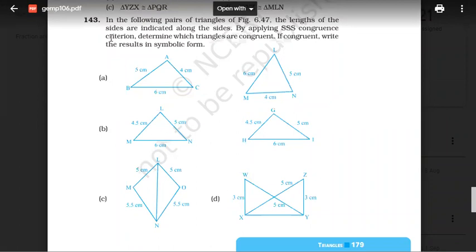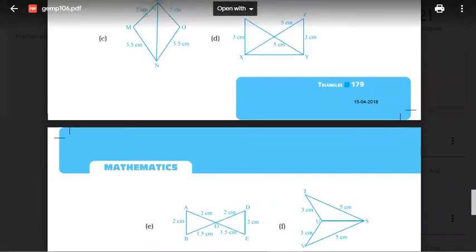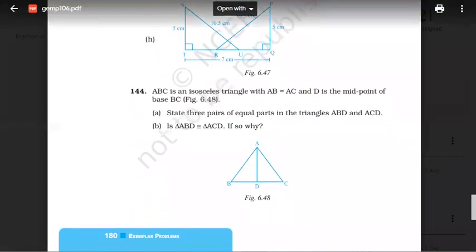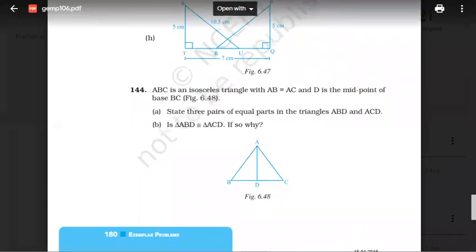So some students have doubt in question number 144. Okay, so let's see 144. Arav, please listen. You had doubt in 144. Now, ABC is an isosceles triangle. AB is equal to AC given. D is a midpoint.